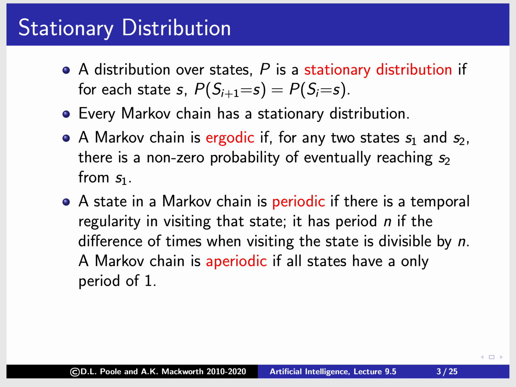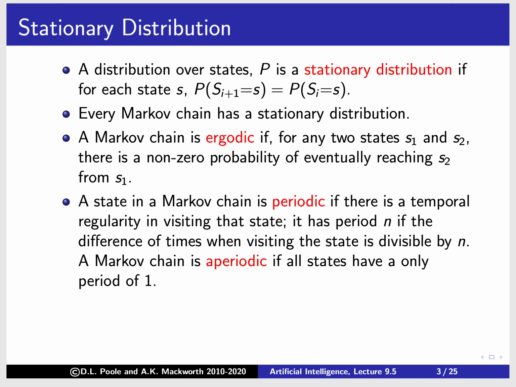A state in the Markov chain is periodic if there's a temporal regularity in visiting the state. If we think about properties of the days of the week, Monday is always followed by Tuesday, followed by Wednesday. So there's a period of 7 days.